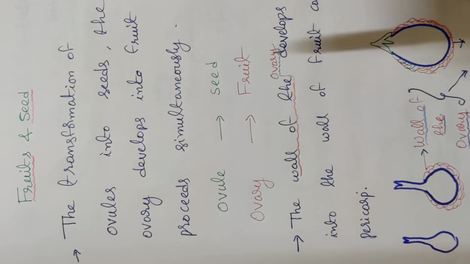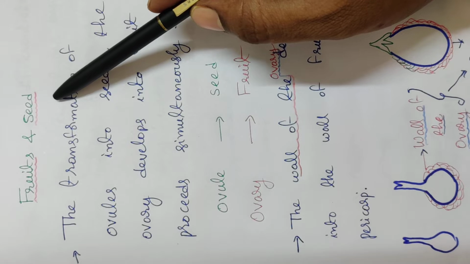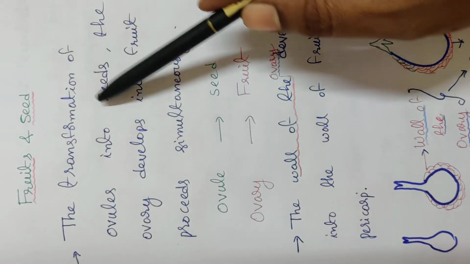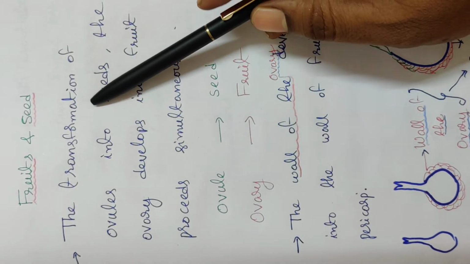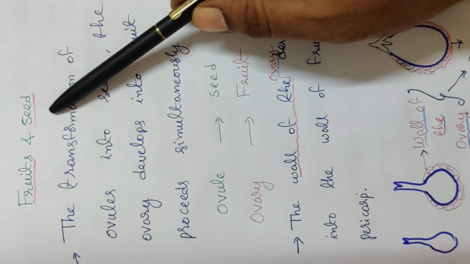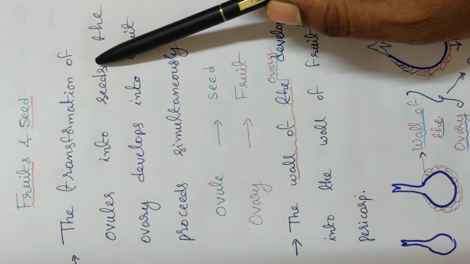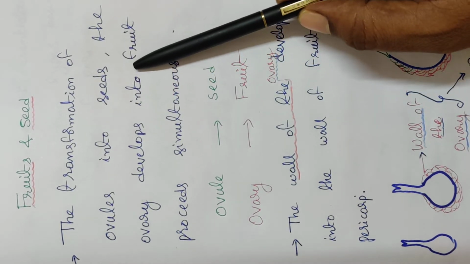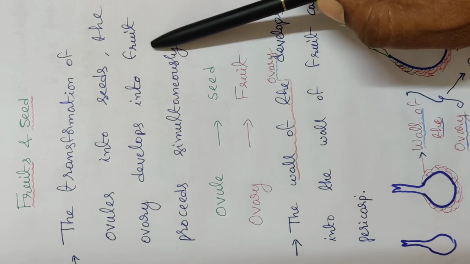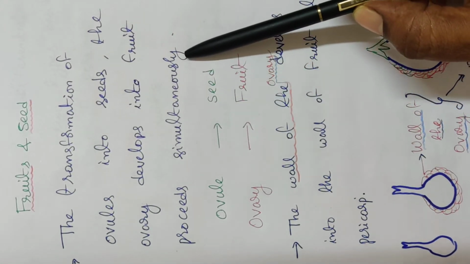Today I am going to teach you about the fruits and seeds. After the fertilization process, these events take place: the formation of fruits and seeds. The transformation of ovules into seeds and the ovary developing into fruit proceed simultaneously.